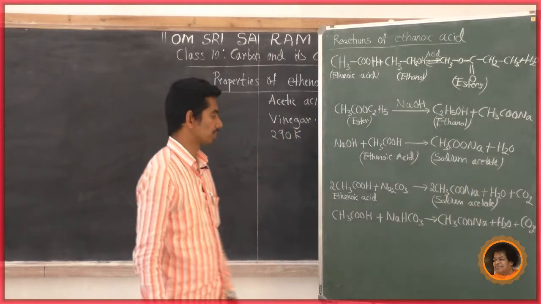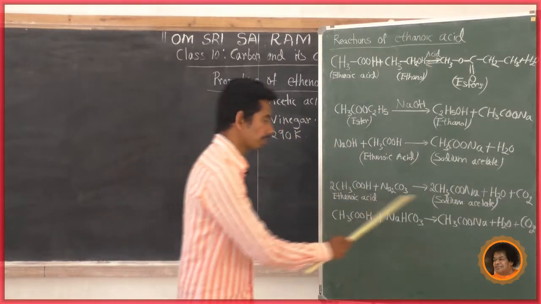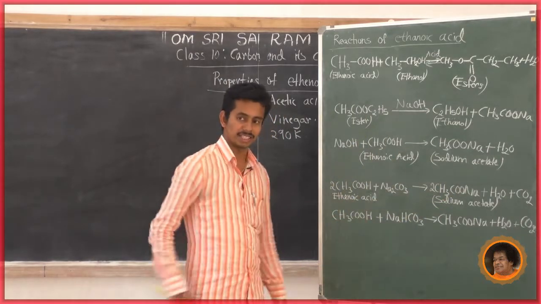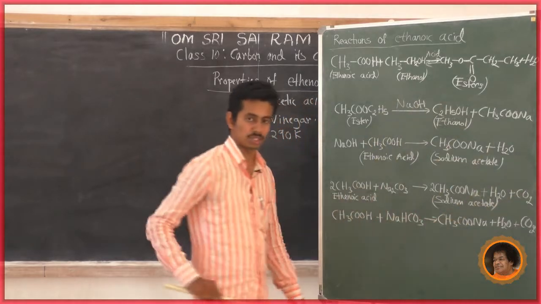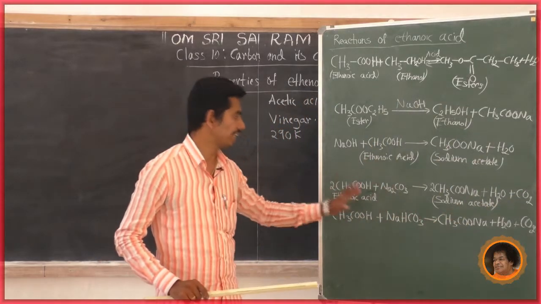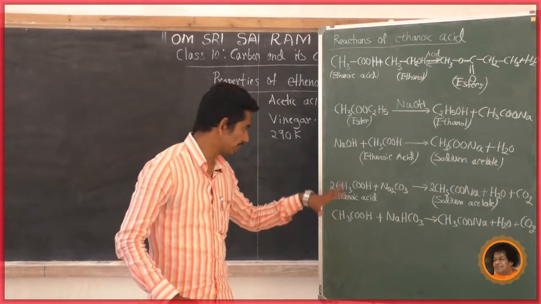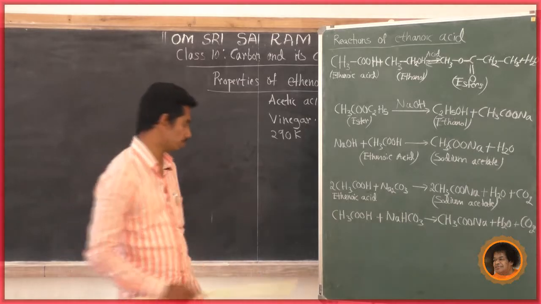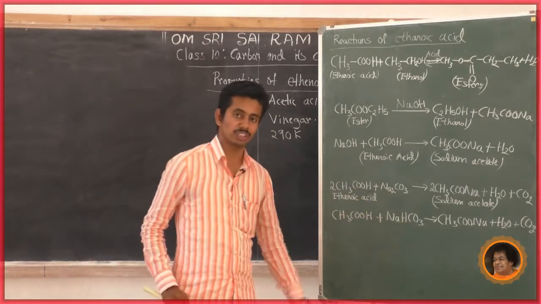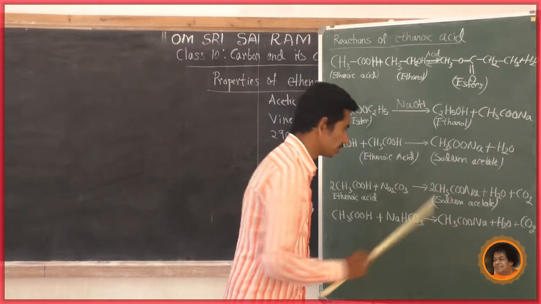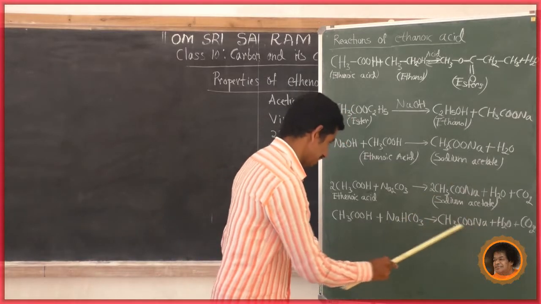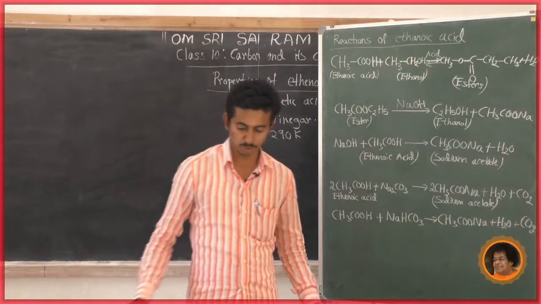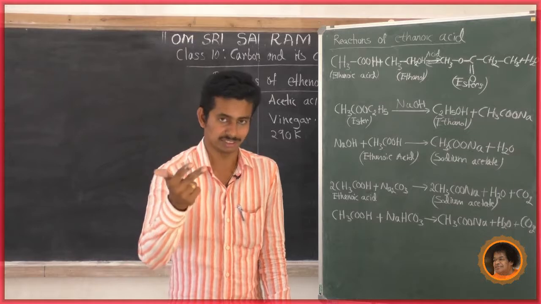Which are the products formed in the reaction between ethanoic acid and sodium carbonate? Sodium acetate, water and carbon dioxide. This is the reaction between carbonate and ethanoic acid. Now the reaction between ethanoic acid and sodium bicarbonate: ethanoic acid reacts with sodium bicarbonate to give sodium acetate, CH3COONa, water and carbon dioxide. This is about the reactions of ethanoic acid.